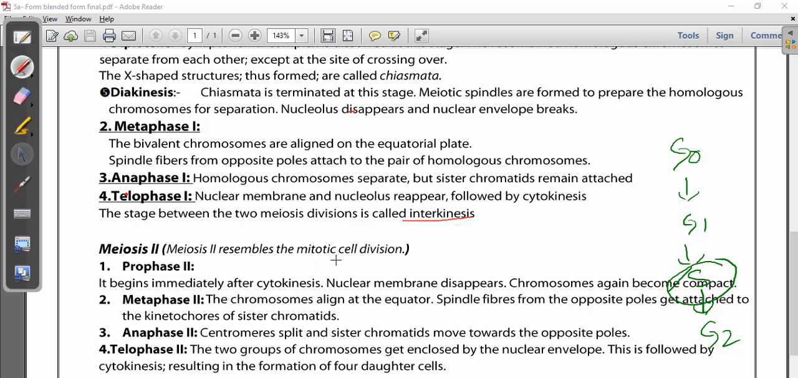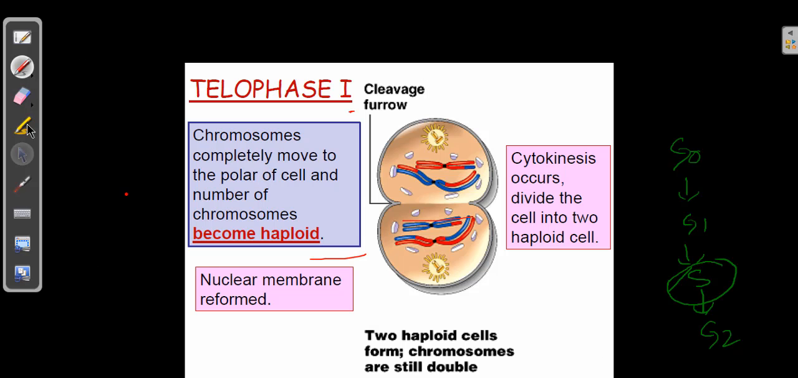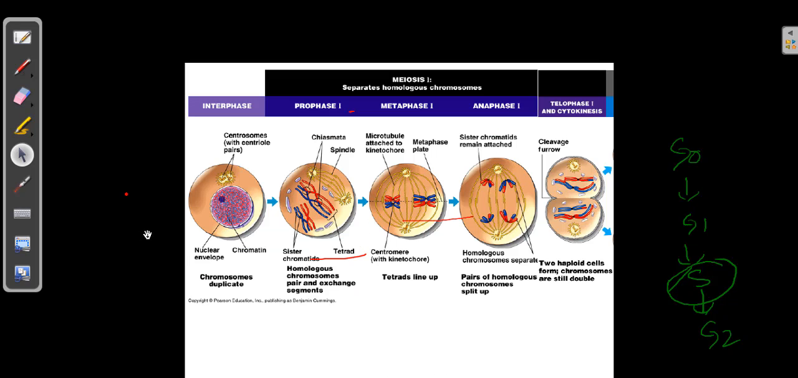Meiosis 2 almost resembles mitotic cell division, and the different substages are referred to as prophase 2, metaphase 2, anaphase 2, and telophase 2. Let us go through the same presentation. Okay, here we go. So after telophase we have the blended chromosomes, and remember, there won't be any cell cycle. Even if there is a cell cycle, it doesn't go for the S phase.